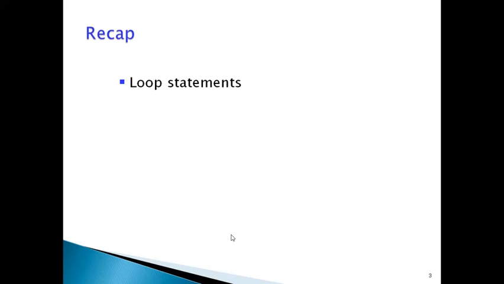In the last sessions, we discussed loop statements. In the C language, we have three types of loops: the while loop, do while, and for loop. We discussed these loops and practiced some programs on all of them. While and for loop are pre-conditional loops. Do while is the post-conditional loop.